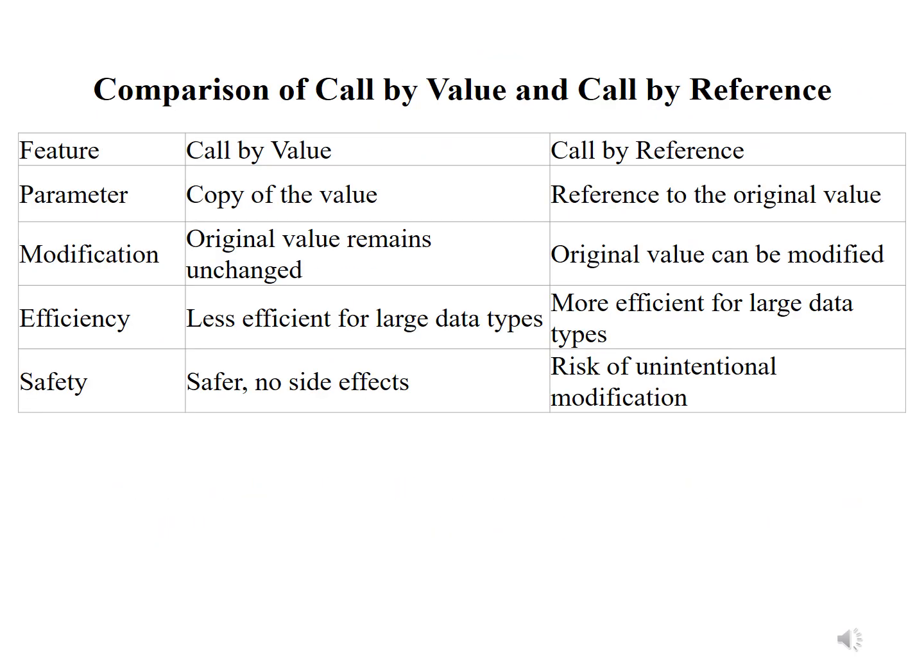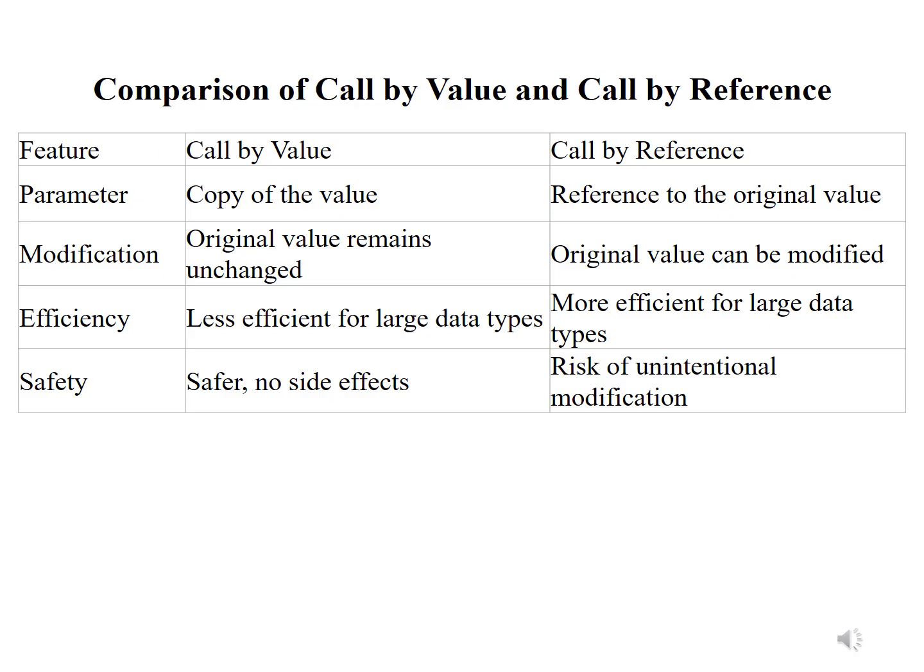Comparison of call by value and call by reference. The features we have written in this comparison are call by value and call by reference. Parameters: in call by value, a copy of the value is sent as a parameter. In call by reference, a reference to the original value is sent as a parameter. Modification: in call by value, the original value remains unchanged. But in call by reference, the original value can be modified.